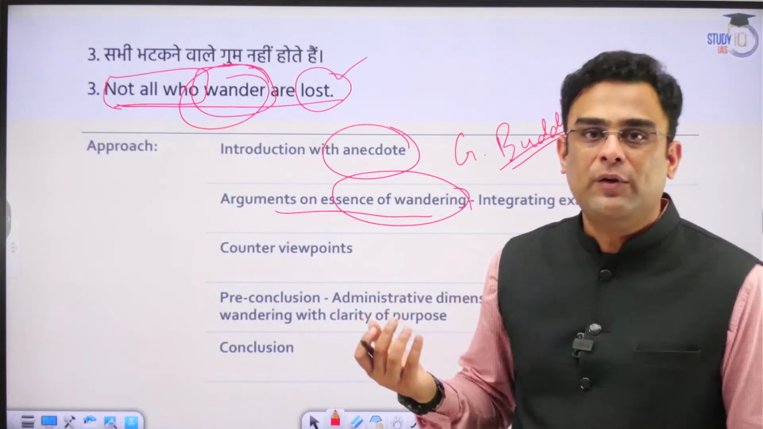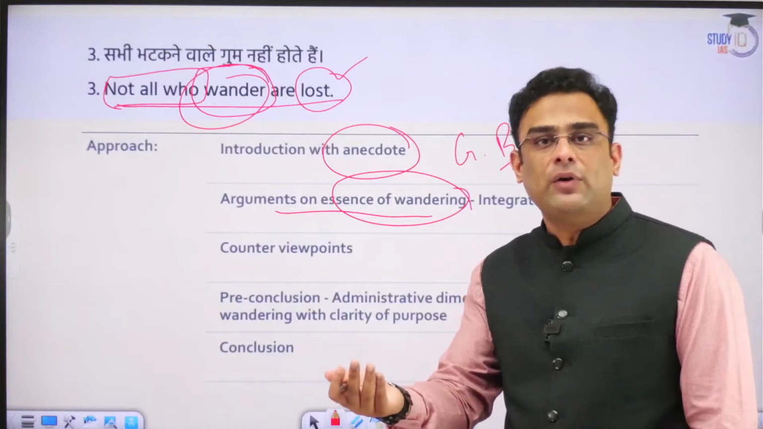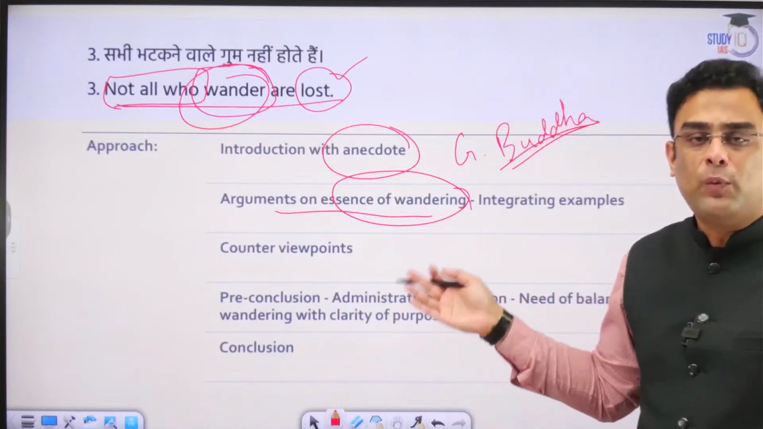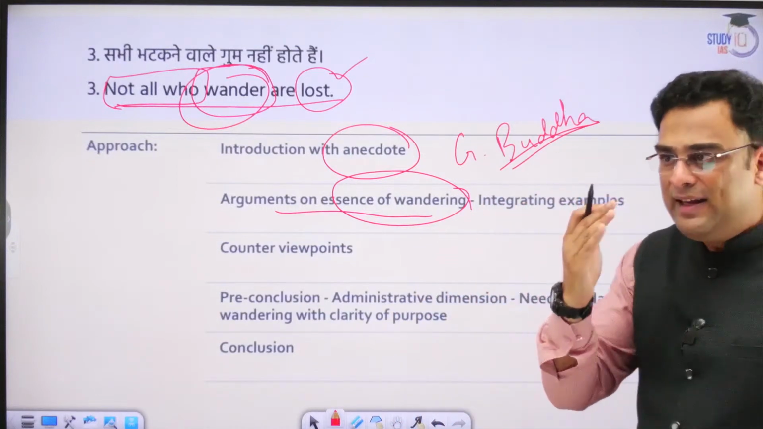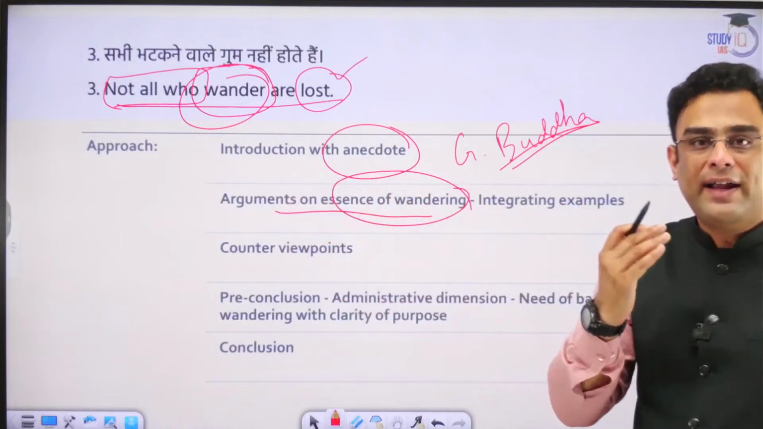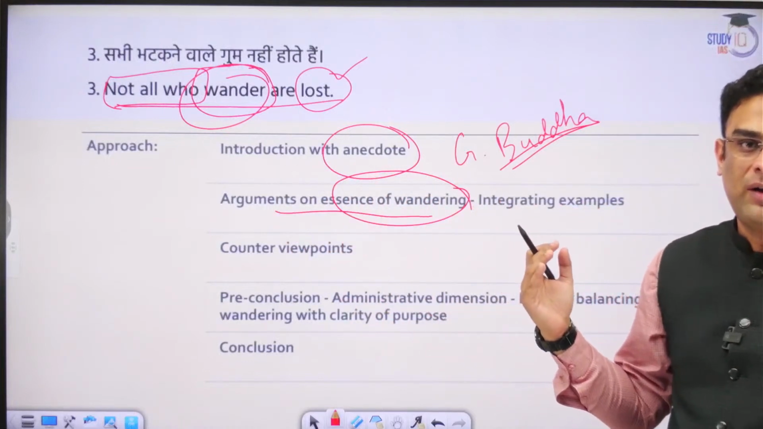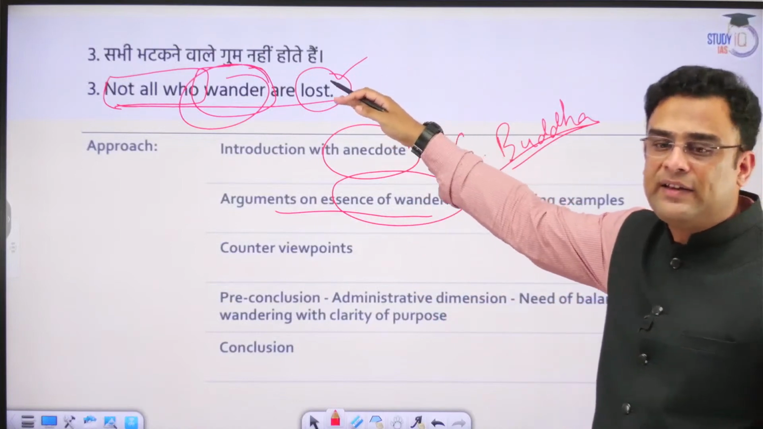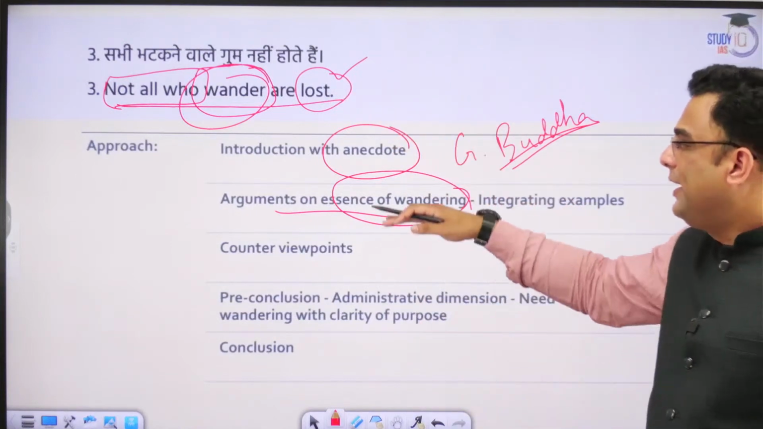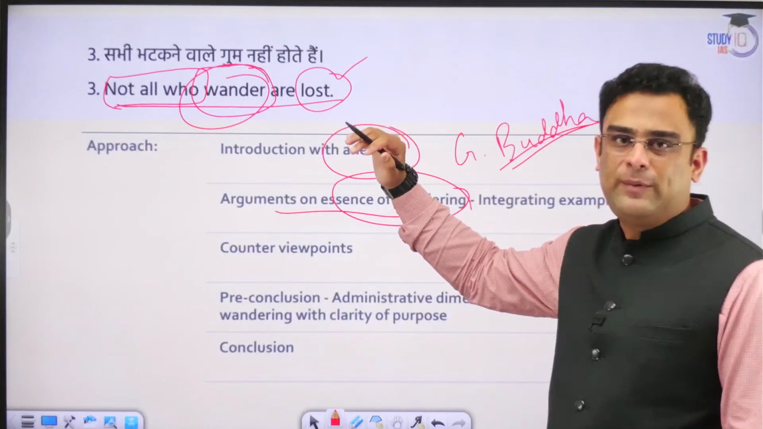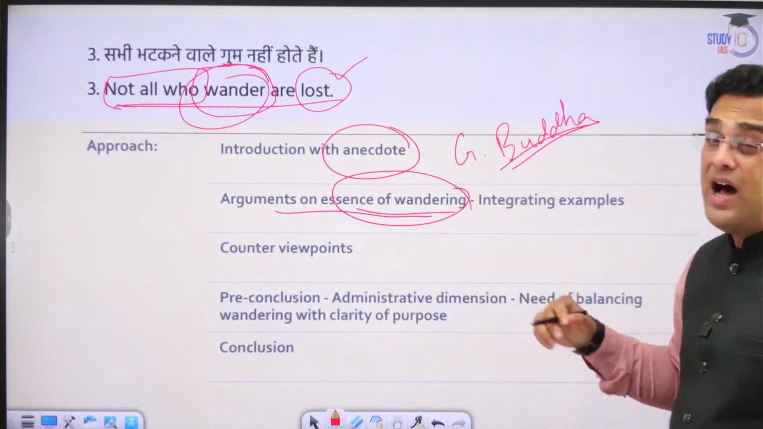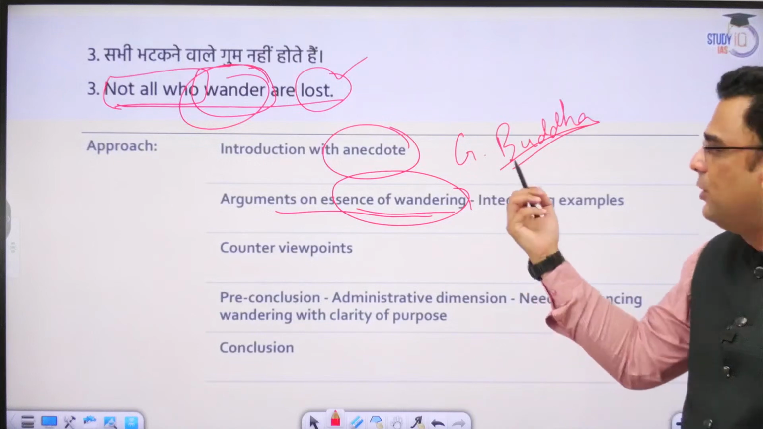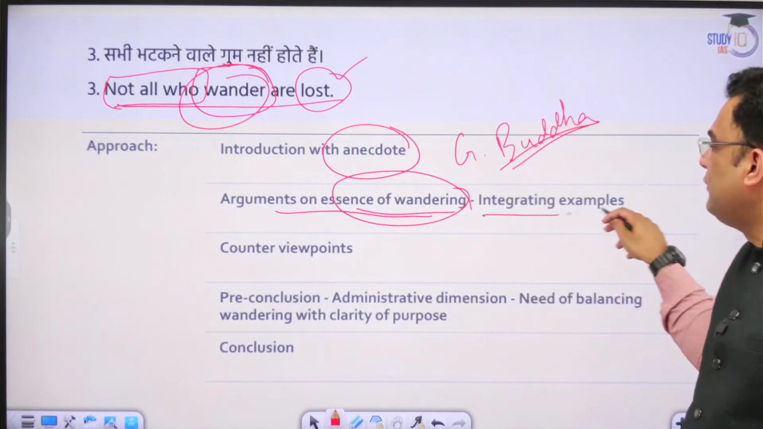So mentally you can be a wanderer, and of course physically also you can be a wanderer. But whatever the case might be, if you are in that state of flux, if you are trying to find that ultimate truth or reality and have not yet found it, the topic says it does not necessarily mean that you have lost. We can definitely agree with the wisdom of the topic, and therefore we will argue as to how that is not the case. Arguments on essence of wandering.